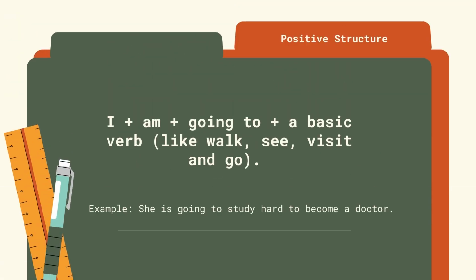Here is the positive structure. The first structure is I plus am plus going to plus a basic verb, like walk, see, visit and go. So when you use I, always use the verb am. For he, she and it we use is plus going to plus a basic verb. And for we, you and they, we use are plus going to plus a basic verb. For example, she is going to study hard to become a doctor.